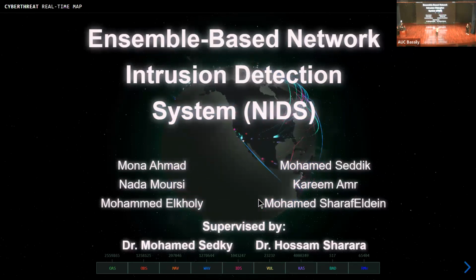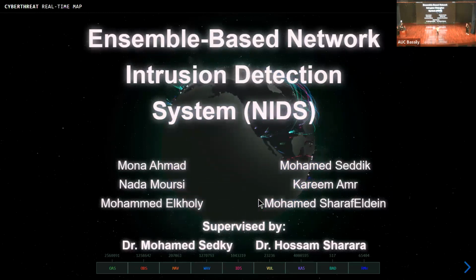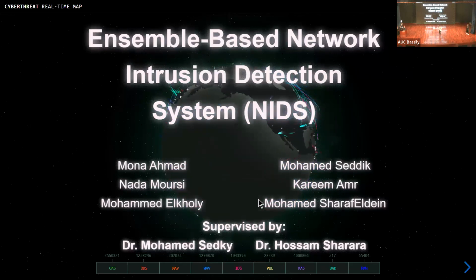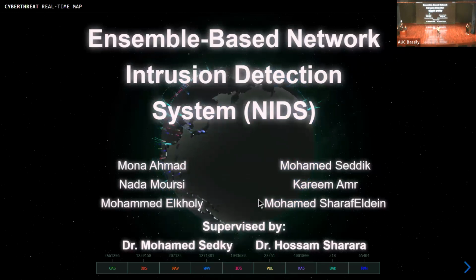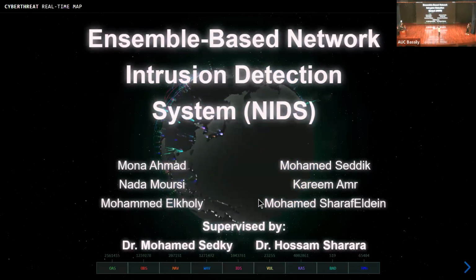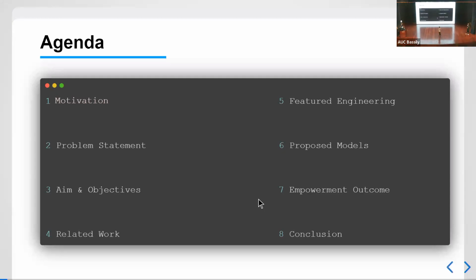That's why we are interested in developing an ensemble-based intrusion detection system in order to detect these types of attacks. We have here Mona, Nada, Mohammed, Kareem, and last but not least, Sharaf. Let's dive right in for a quick motivation.